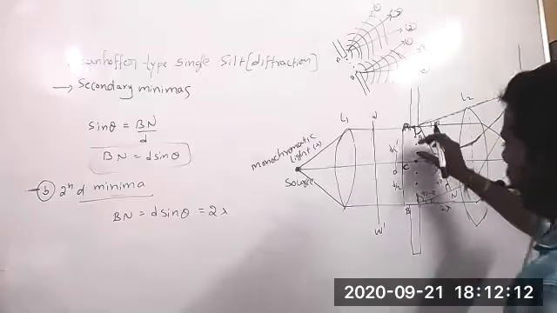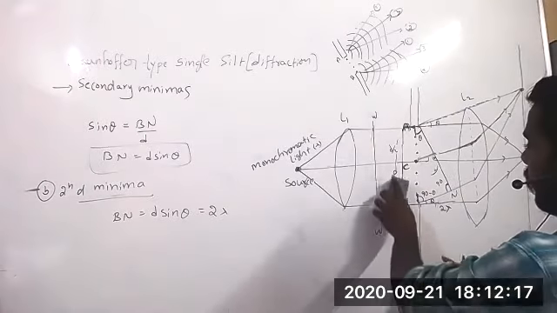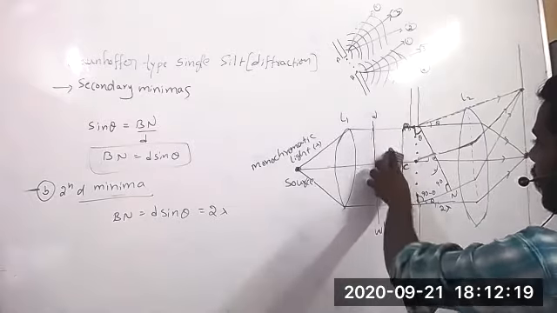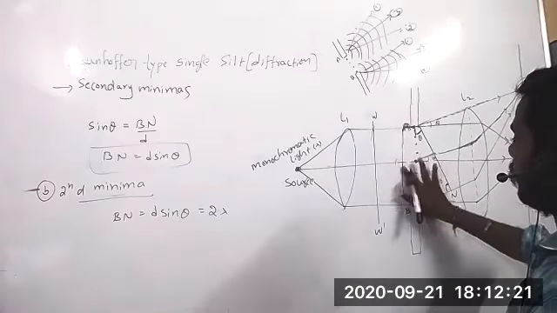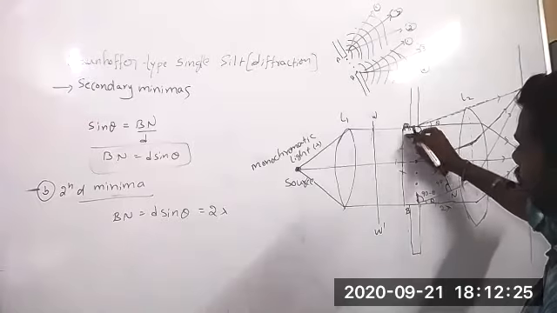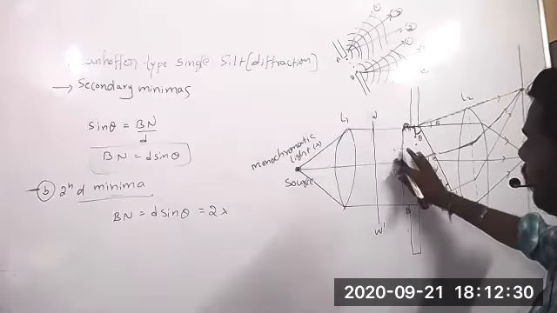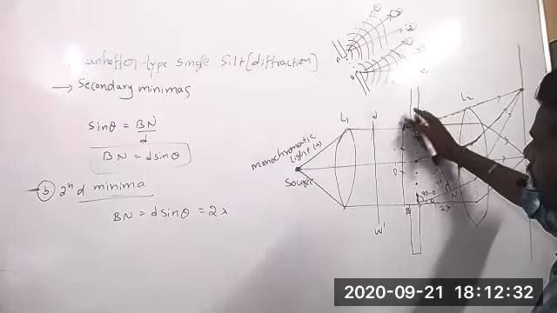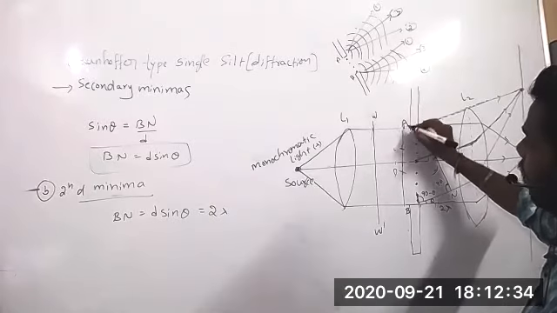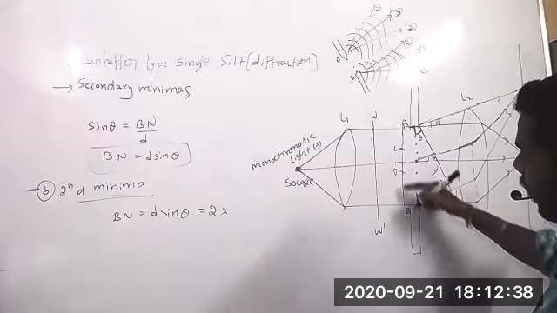Now this AB I will divide into 4 equal parts: AC one part, CD one part, and DB one part.